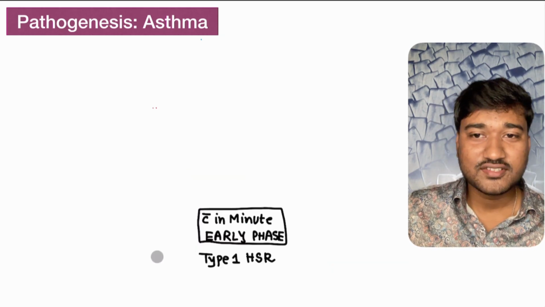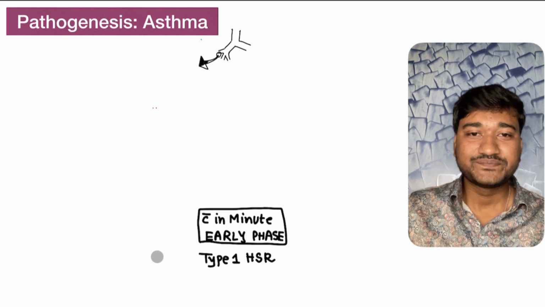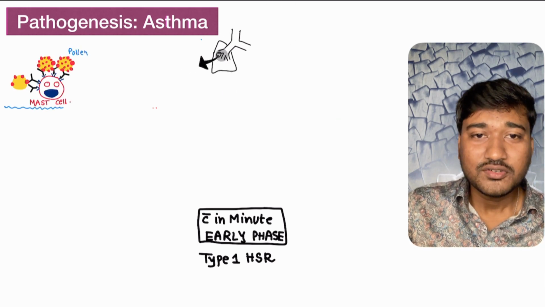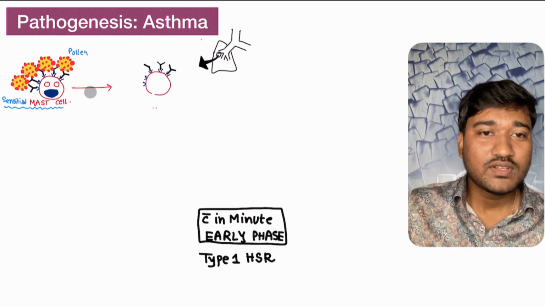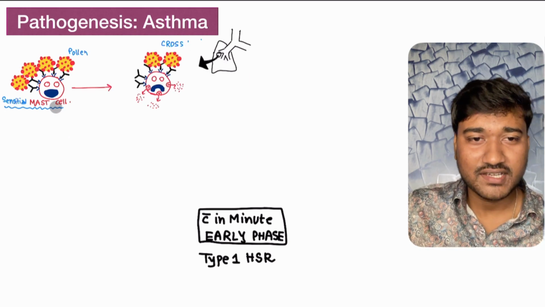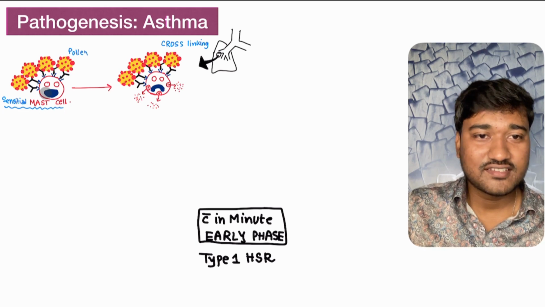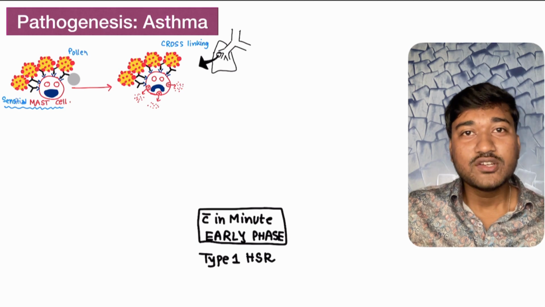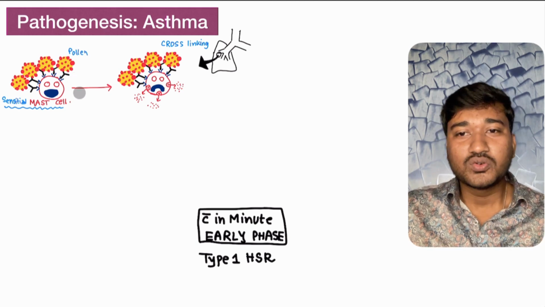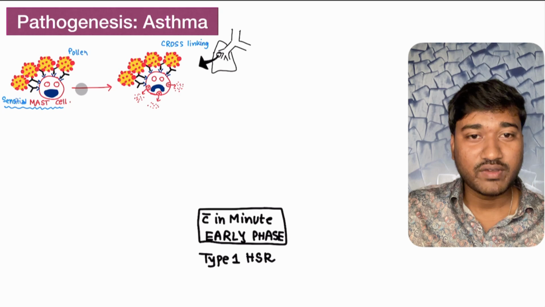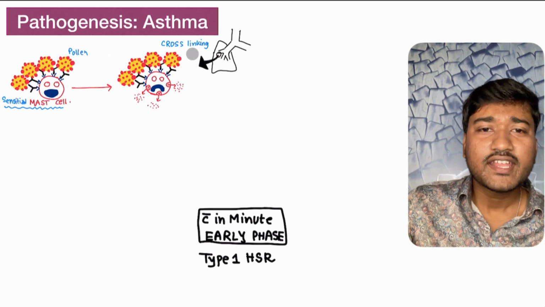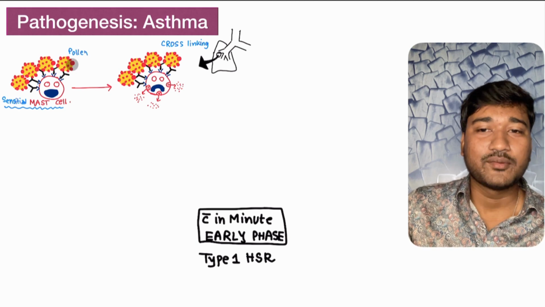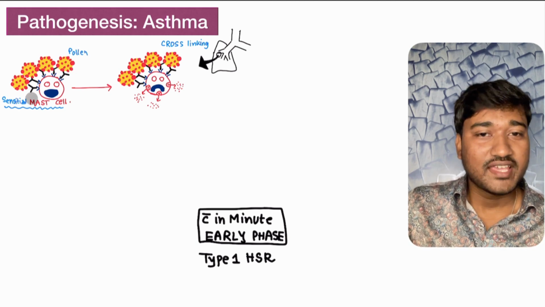So remember what is going to happen right now. Look here. This is the baby's respiratory tract, and we are basically zooming in. So what actually happened here? This is our sensitized mast cell that I just discussed. What happens the next time? Let's say after 2 months the baby goes to the same place with his father. Something very bad is going to happen to this baby, remember. So this pollen comes and binds directly to this IgE molecule the next time the baby goes to the same garden with his father.